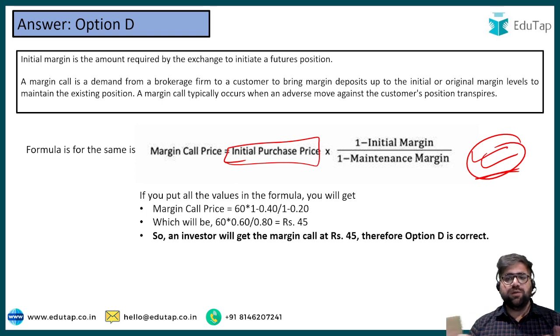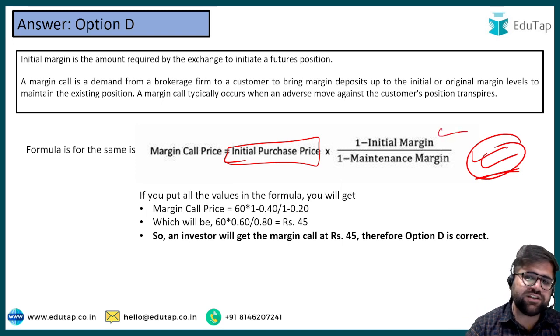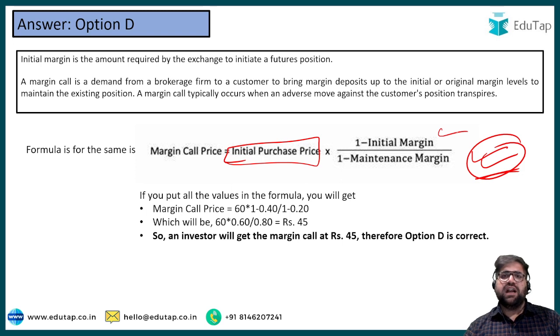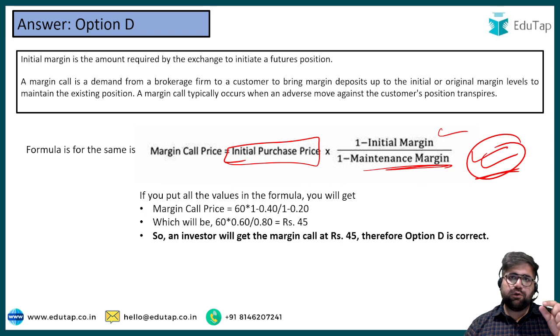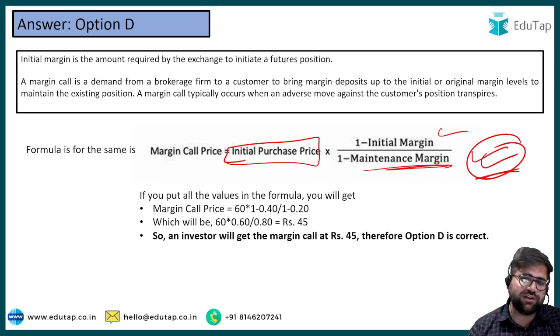Now I am not going too much into the details of initial and maintenance margin, because that will extend the overall video duration of this lecture. I just wanted to tell you what margin is. Initial margin is the amount required to start the trade. For example, in the previous examples we have seen that 50,000 is the initial margin. Maintenance margin is the amount of money required to make sure that your initial margin doesn't go below. As simple as that. This is a very basic introduction, although I could have used more examples, but let's solve this question now.